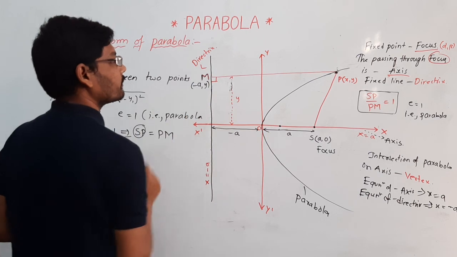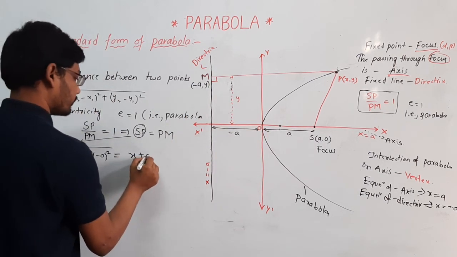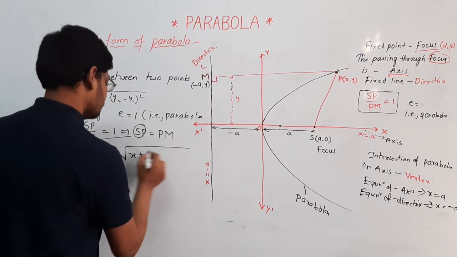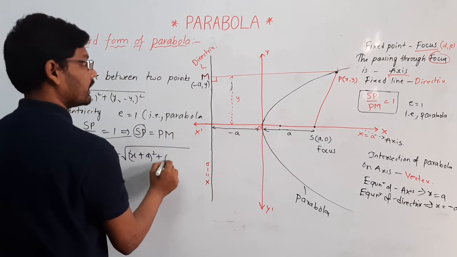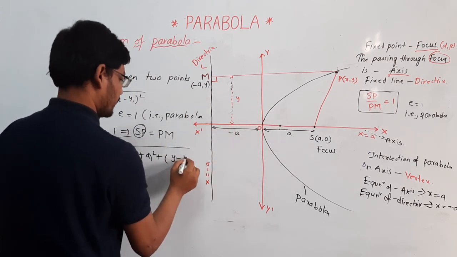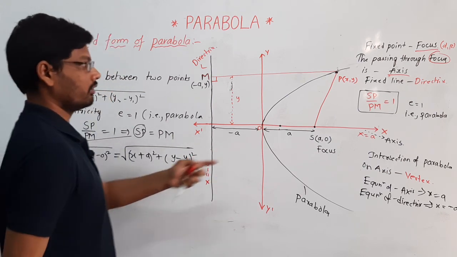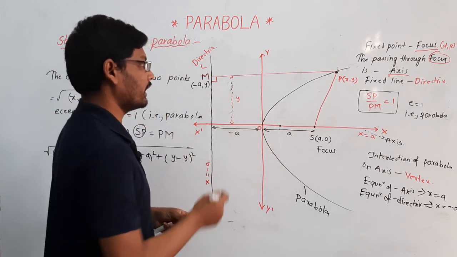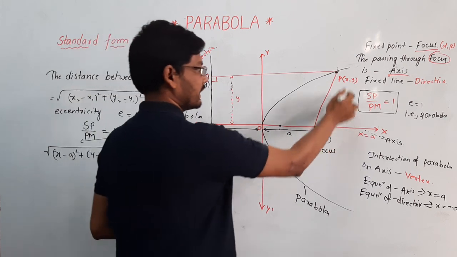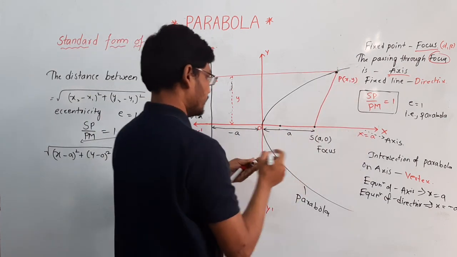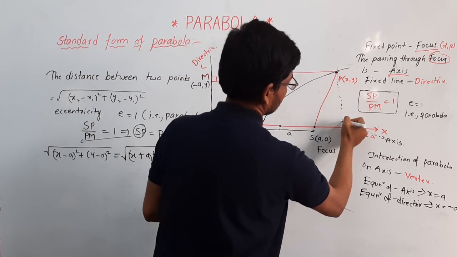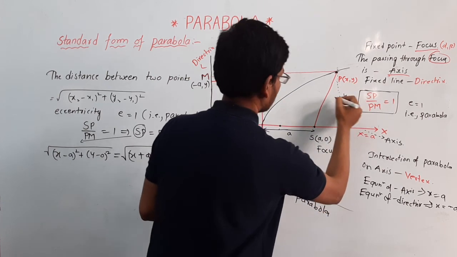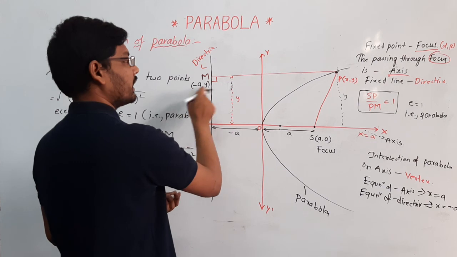Now PM is square root of x plus a whole square plus y minus y whole square. Why are we taking y here? This is at y distance here, so this is also at y distance. So minus a comma y.